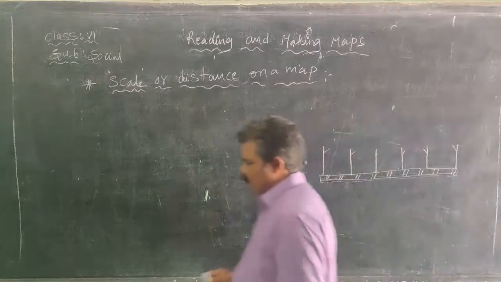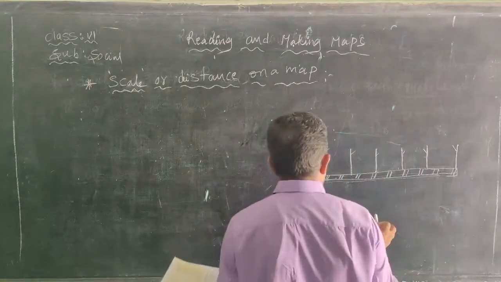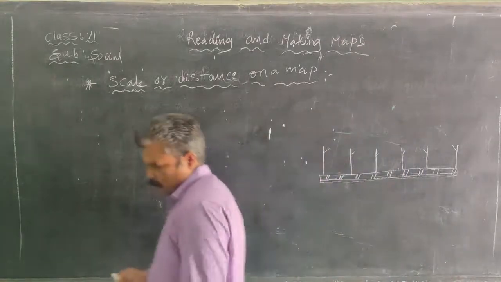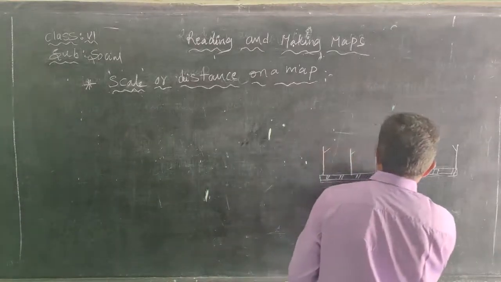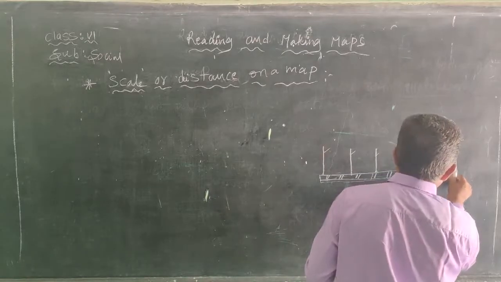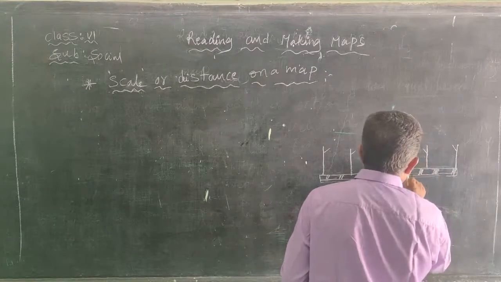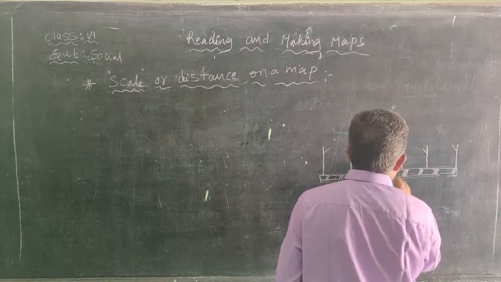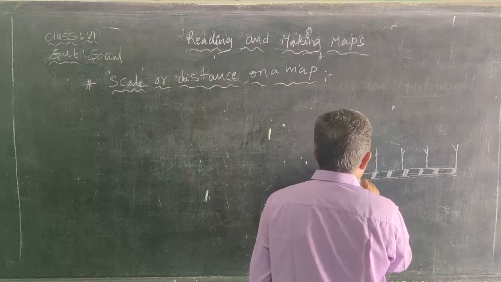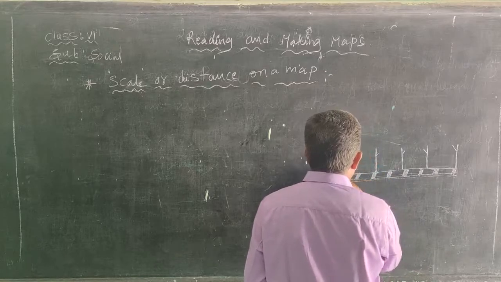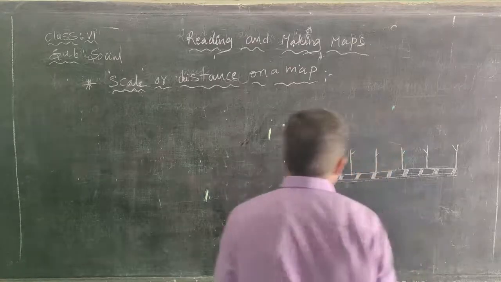When they are walking across this bridge, how do we measure the bridge? How do we measure it? With the help of a scale. For the purpose of calculating the length of a place, we use the scale while preparing maps.